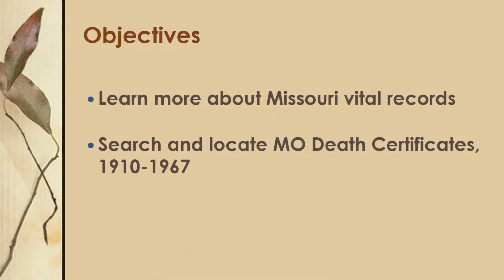There are two basic objectives for this tutorial. First, to learn just a little bit about Missouri vital records, and second, to search and locate images of actual death certificates issued from 1910 to 1967 in their database. If you can find the death certificate you need on their website, then you will not have to request it via mail or pay for a copy. This is a great free resource for genealogists with Missouri ancestors.